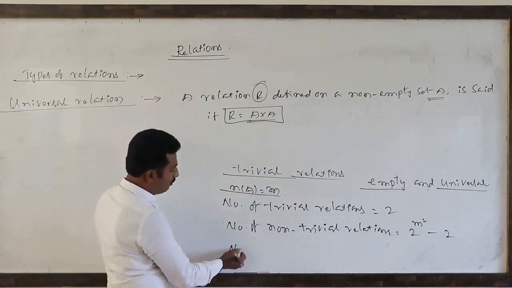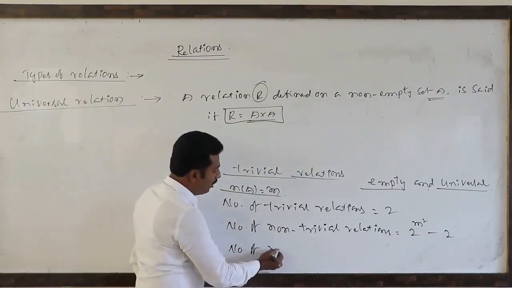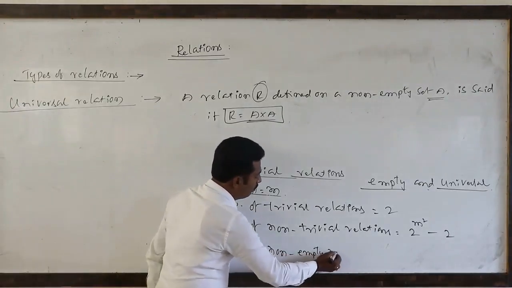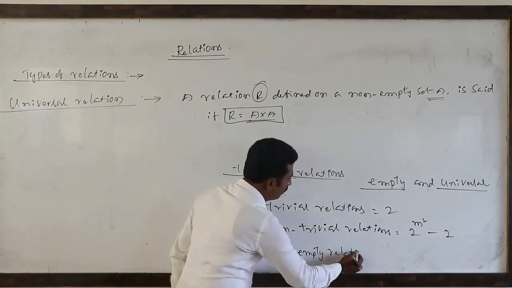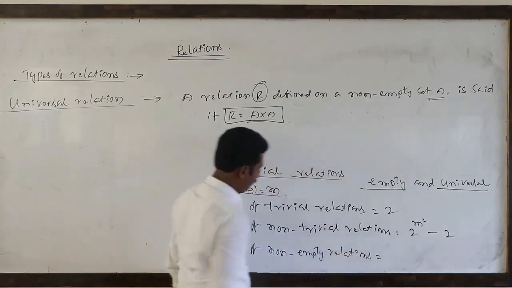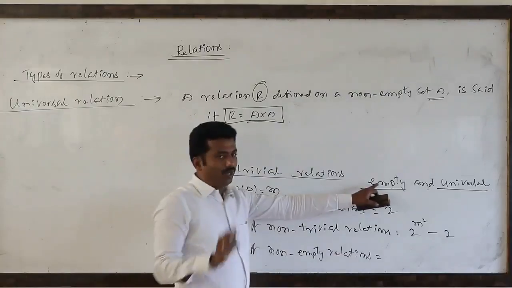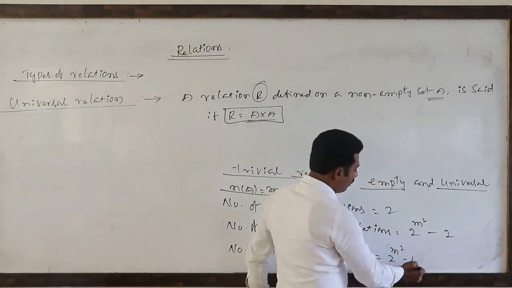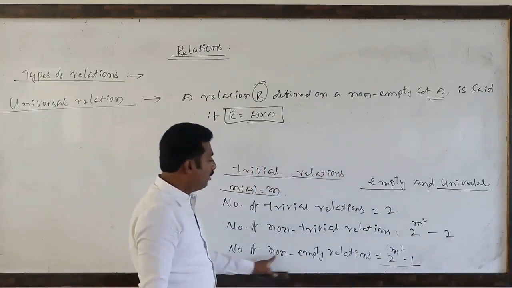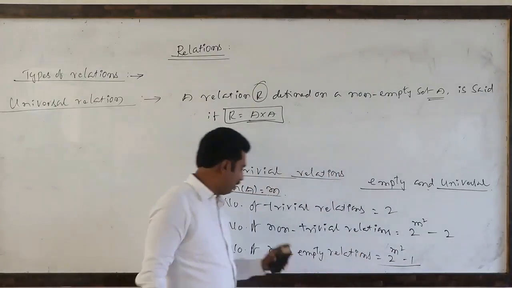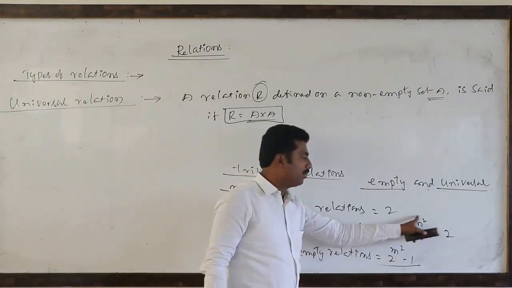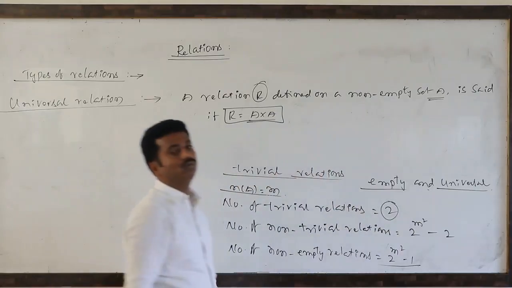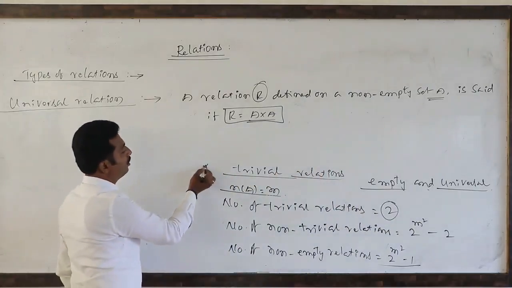Number of non-empty relations. See here. Empty relation means only one. Non-empty relations are nothing but 2 to the power m square minus 1. Non-trivial relations are 2 to the power m square minus 2. Only trivial relations are nothing but 2. These points you have to remember.